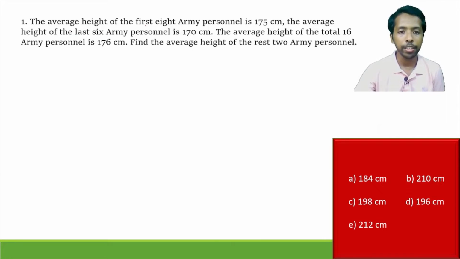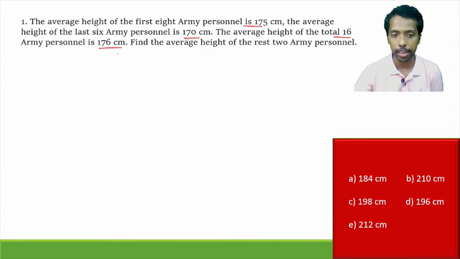The average height of the first 8 army personnel is 175 cm, and the average height of the last 6 army personnel is 170, and the average height of the total 16 army personnel is 176. Okay, so 3 different sets are given and you have to find out the average height of the rest of the 2 army personnel, right? So the rest 2 it's talking about, that is first 8 and the last 6, that means 8 plus 6 is 14 and 16 total, so 2 persons are left here, right?